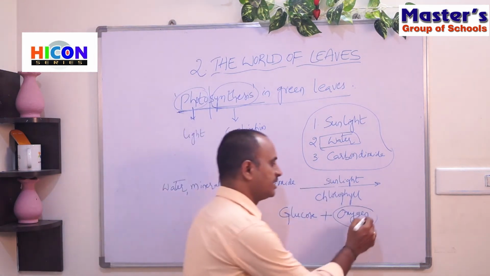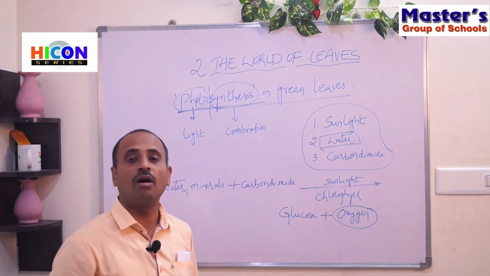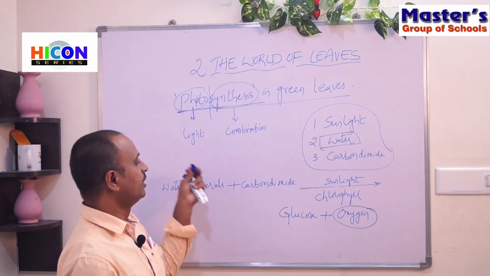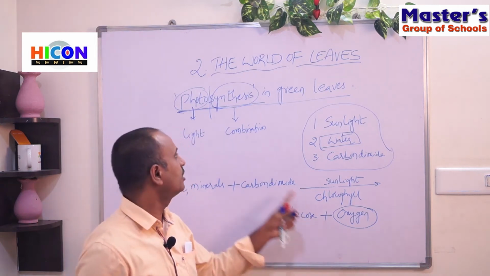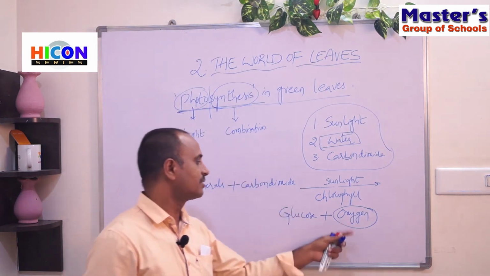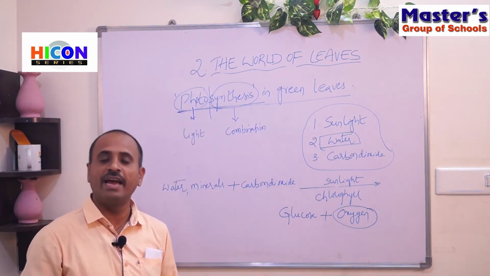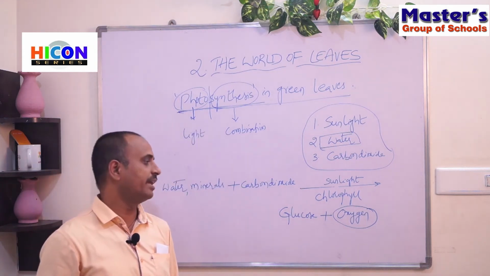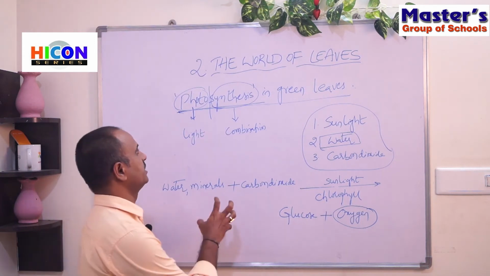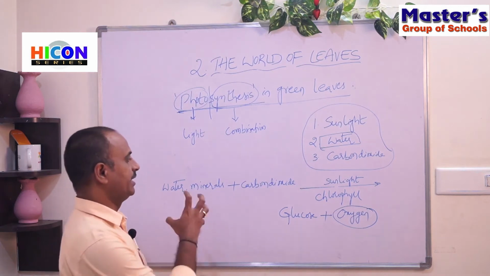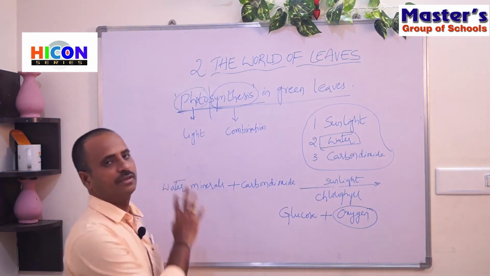This oxygen is very helpful to all living organisms for their survival. Plants produce oxygen in the process of photosynthesis. This oxygen is taken in by living organisms like animals and human beings, and they are able to survive. So children, this is about photosynthesis. Photosynthesis can be written in the form of an equation like this.